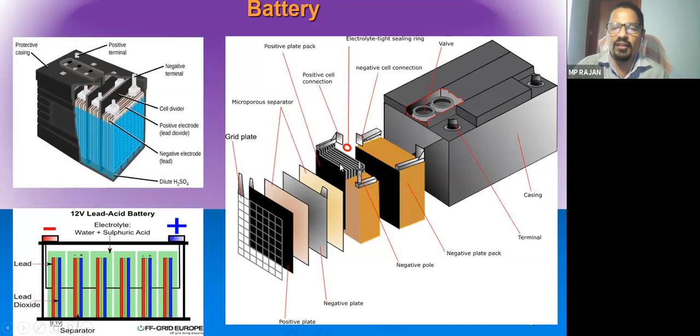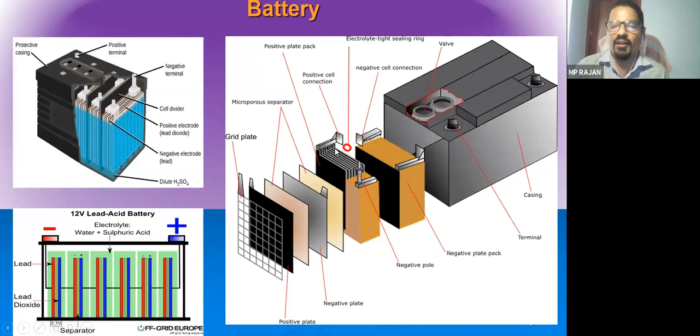One cell is contained. Inside one cell there are 7-8 positive plates, as many negative plates as positive, and separators too, and there is a negative plate pack. So this is the total of the one cell. All the positive plates are connected together with one connector. So this is called positive plate connection or positive plate terminal, we can say. Similarly, all the negative plates are connected together and it will have a negative plate terminal or pole.